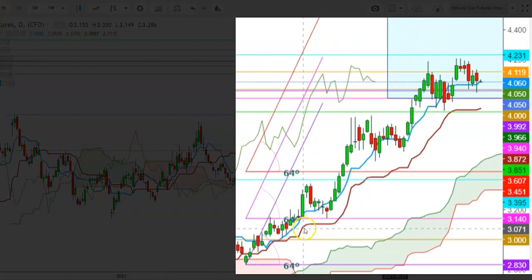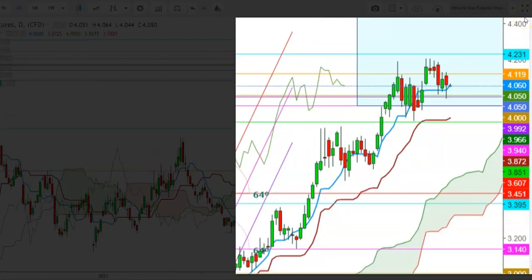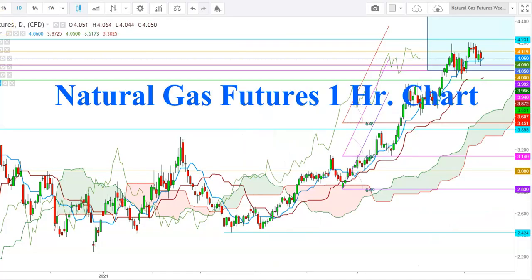So friends, here in a daily time frame, you can see how the natural gas futures have been currently sustaining well above the 9 days moving average, which confirms the continuity of this uptrend. So friends, here I find that if the natural gas futures find a sustained move well above the levels of $4.119 after the announcement of today's inventory, we'll see a sharp bouncing move from here, where the next target for natural gas could be at the levels of 4.231. If the natural gas futures find a sustained move after the announcement of today's inventory, we'll see this uptrend continue. So friends, now let's check this move in an hourly time frame.